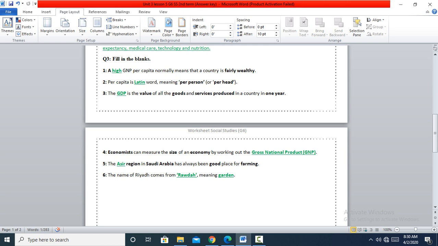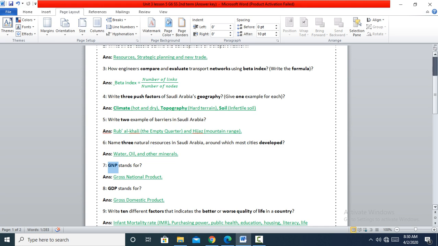Next one, the Asir region in Saudi Arabia has always been a good place for farming. So what is one of the best places in Saudi Arabia for farming? Asir region. Okay, and the last question, the name of Riyadh comes from Rauda, meaning garden. So the name of Riyadh comes from Rauda, which means garden. So this is our lesson.